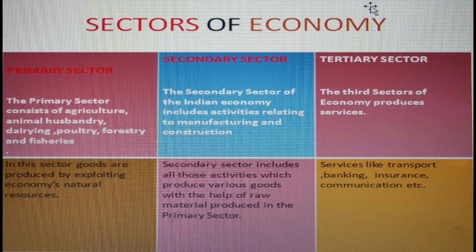Next category, the secondary sector. The secondary sector of the Indian economy includes activities relating to manufacturing and construction. The secondary sector includes all those activities which produce various goods with the help of raw material produced in the primary sector. The third sector is known as the tertiary sector. The third sector of the economy produces services, like transport, banking, insurance, communication, etc.